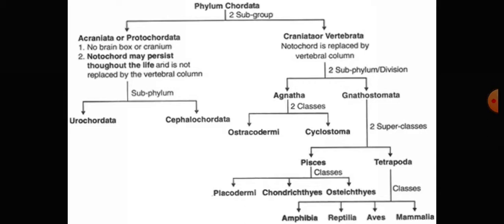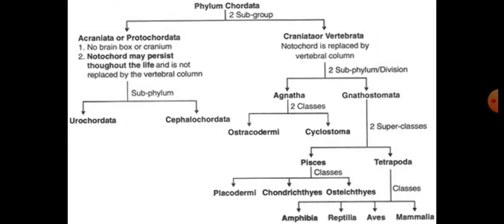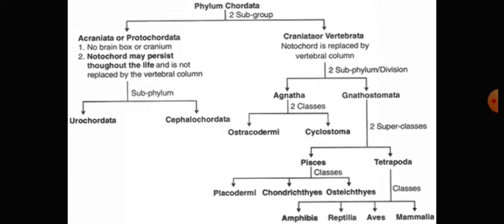Therefore, it is hemichordates. It means half of the peculiar characters of the chordates are present in that animal. Therefore, it is known as hemichordates.